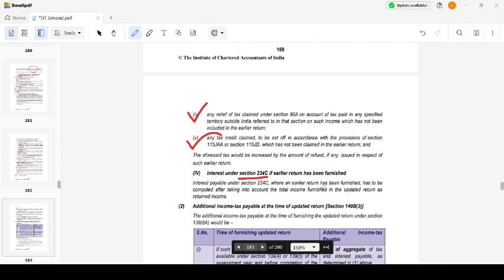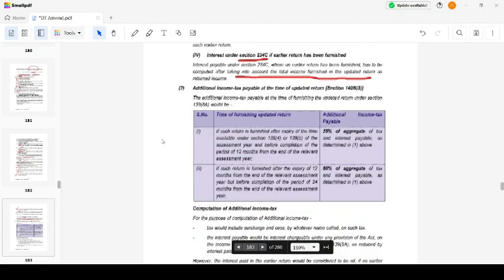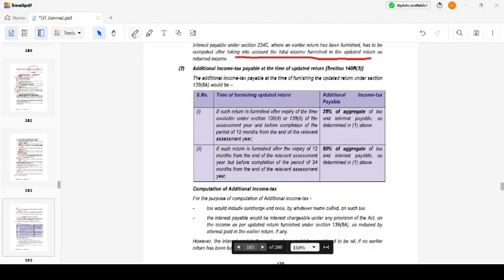Interest under section 234C, if an earlier return has been furnished, has to be computed after taking into account the total income furnished in the updated return as the returned income. Additional income tax payable at the time of updated return: if such return is furnished after expiry of the time available under section 139(4) and 139(5) of the relevant assessment year and before completion of the relevant assessment year, it is 25% of the aggregate tax and interest payable as determined above.